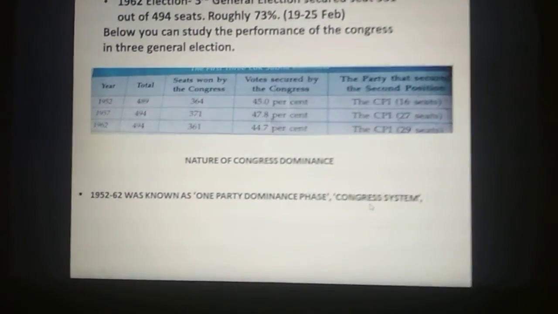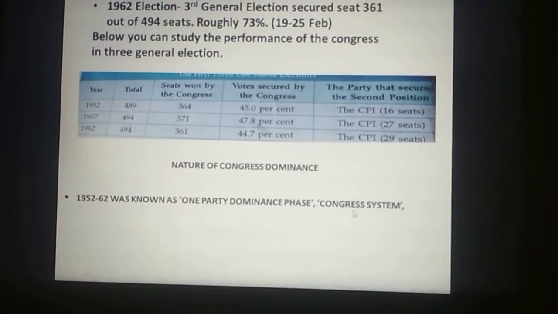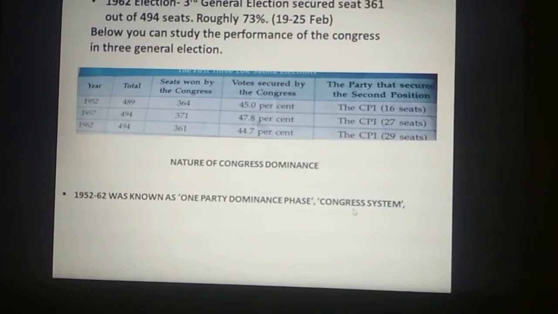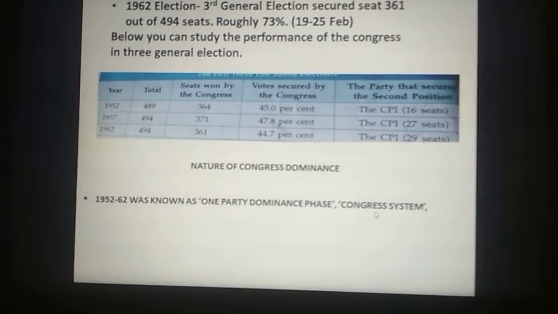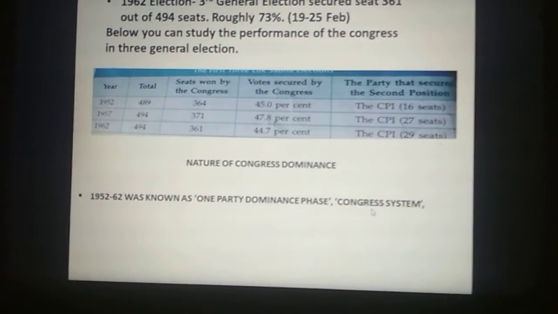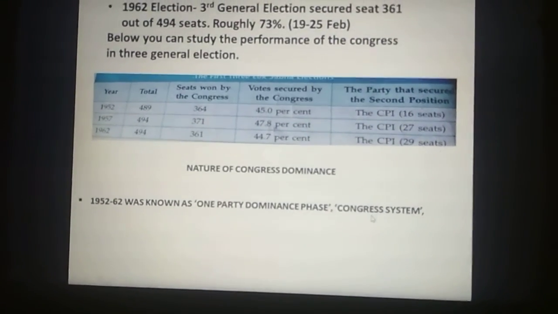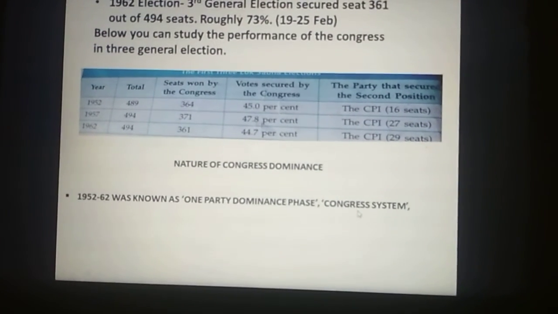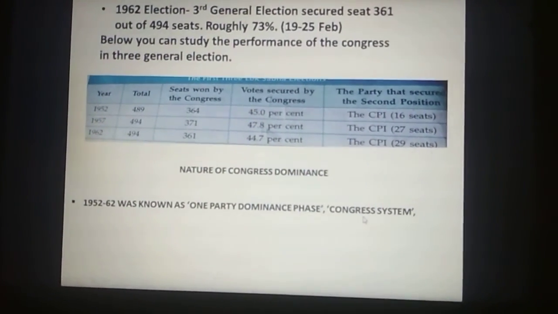But here the nature of Congress dominance was very peculiar, because though the Constitution of India has allowed other political parties, and all of them contested the election against Congress, none of them could secure a position as strong as the Congress.